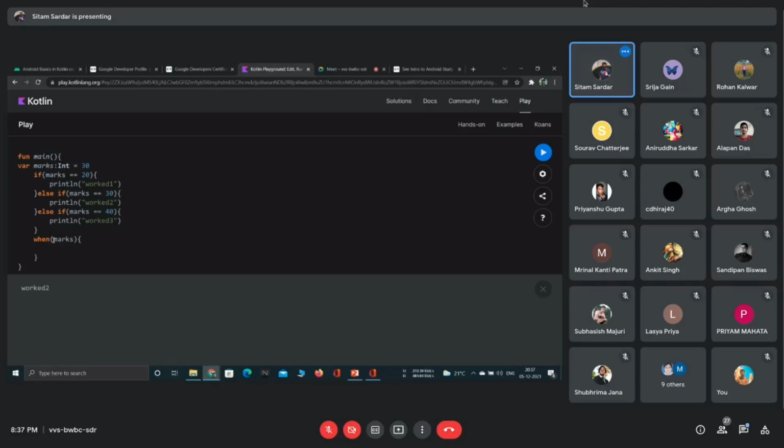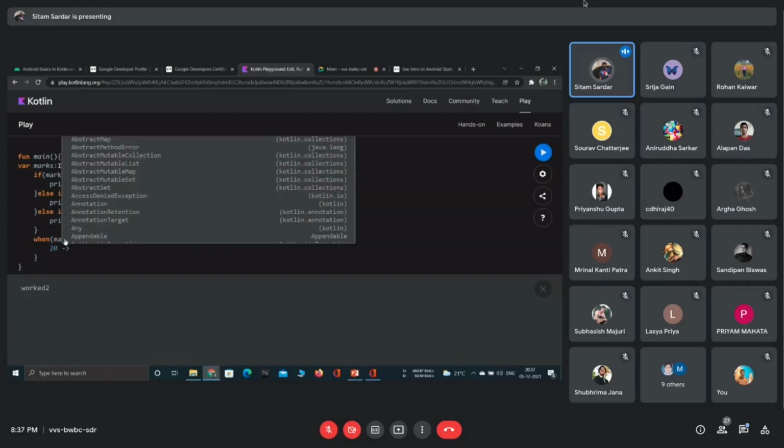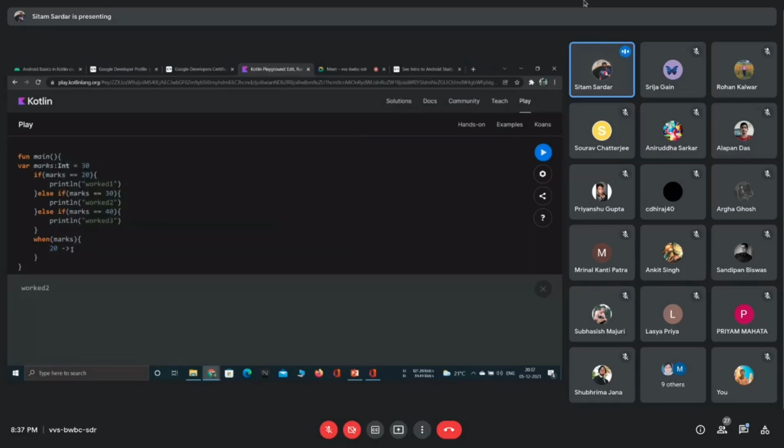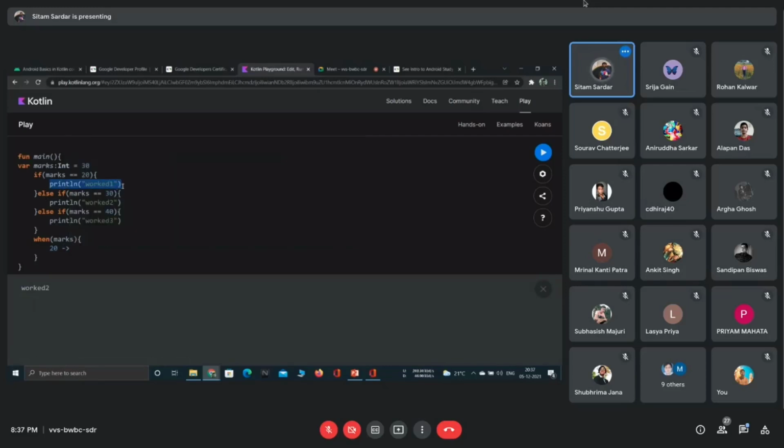Now, if the case is 20, what we are actually thinking is that if marks is equal to 20, then we give an arrow in such a way, then we write a block of code. The block of code, what is that? It is that println here. We can simply put it here. Walk one.